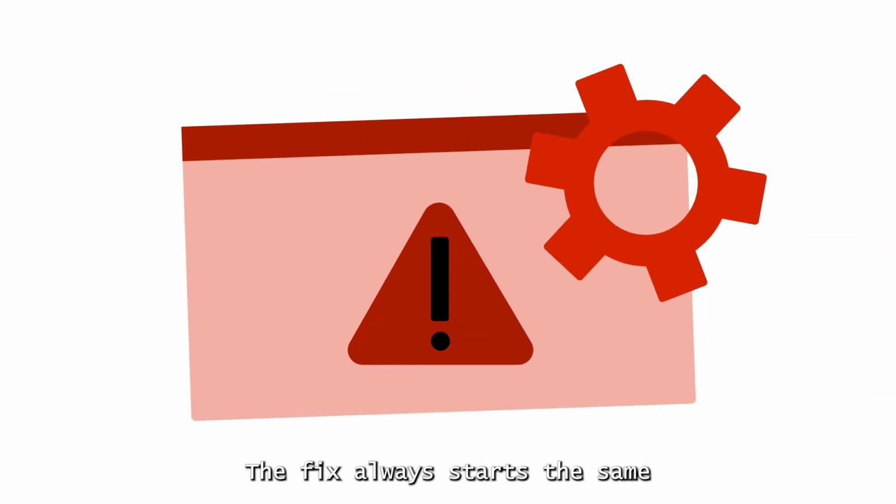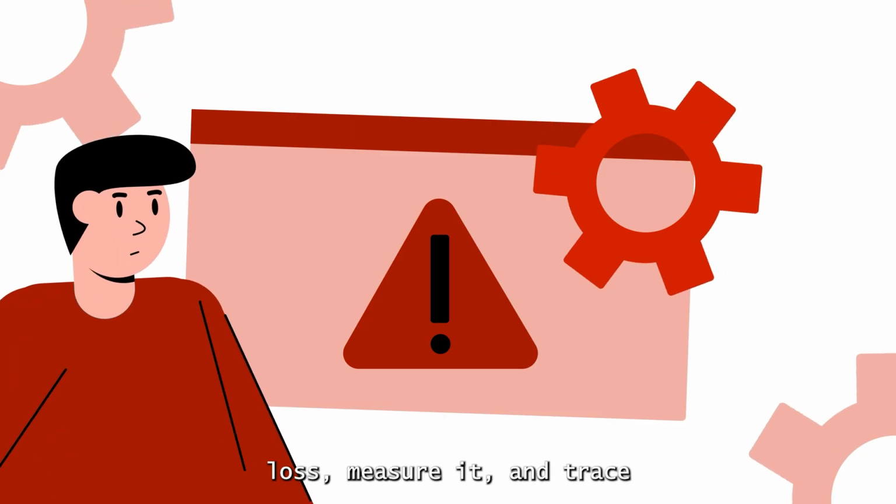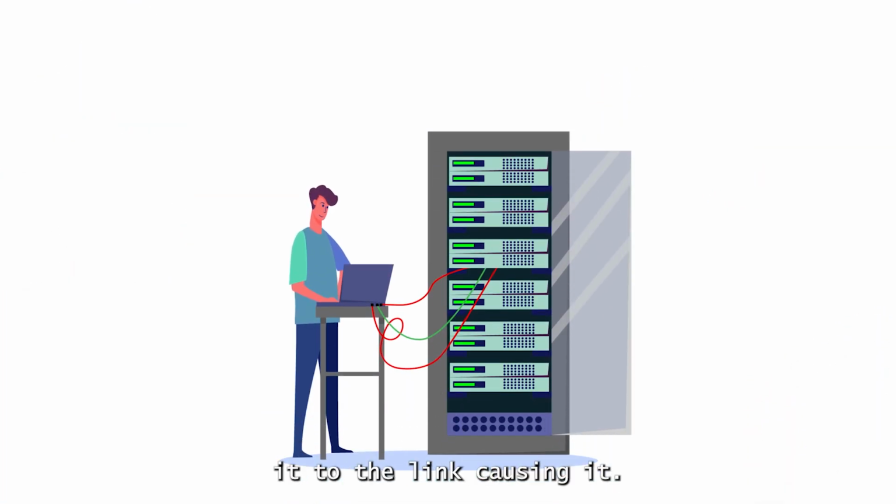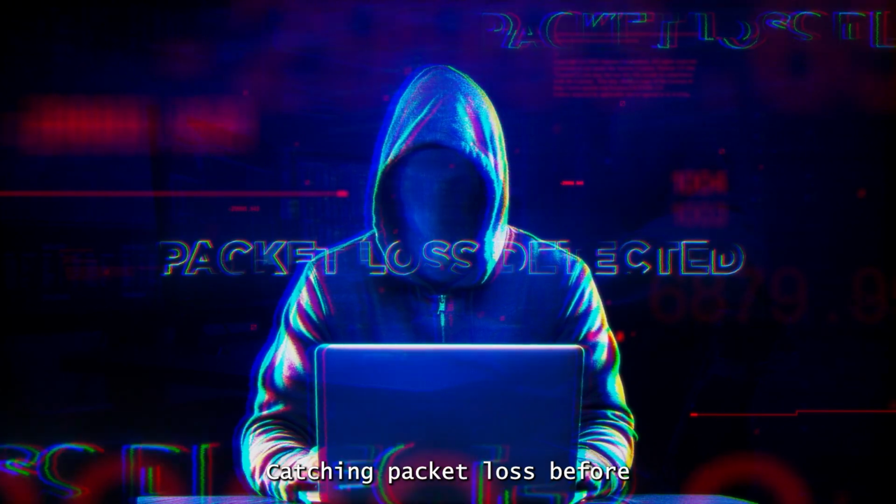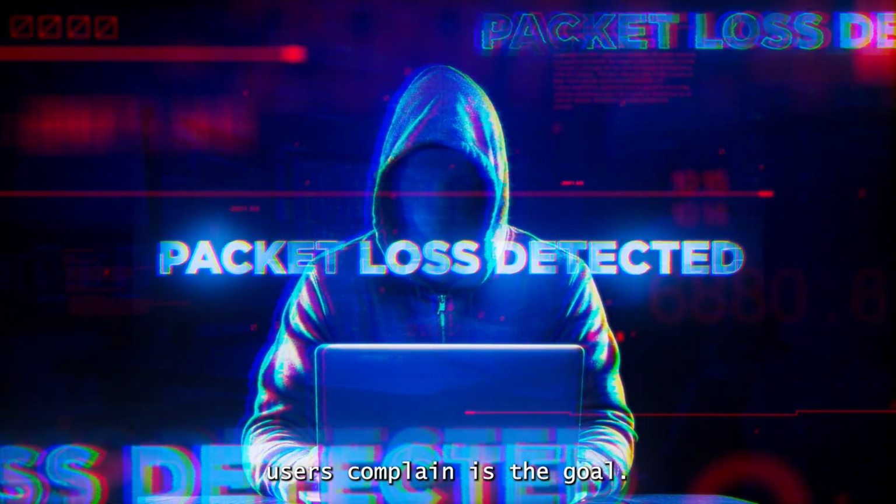The fix always starts the same way. Being able to see the loss, measure it, and trace it to the link causing it. Catching packet loss before users complain is the goal.